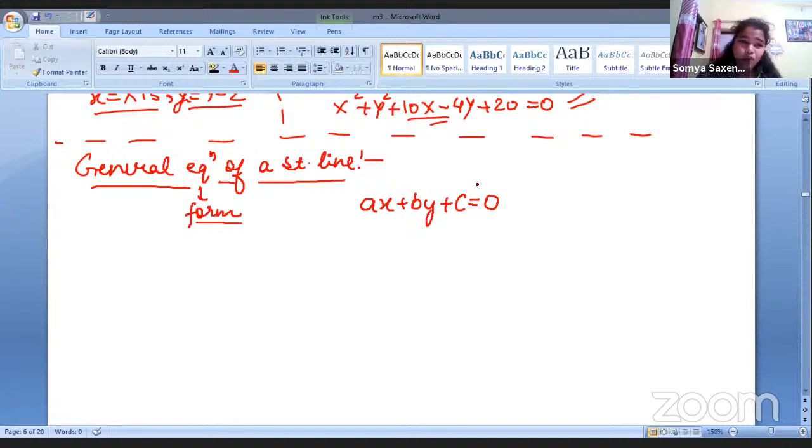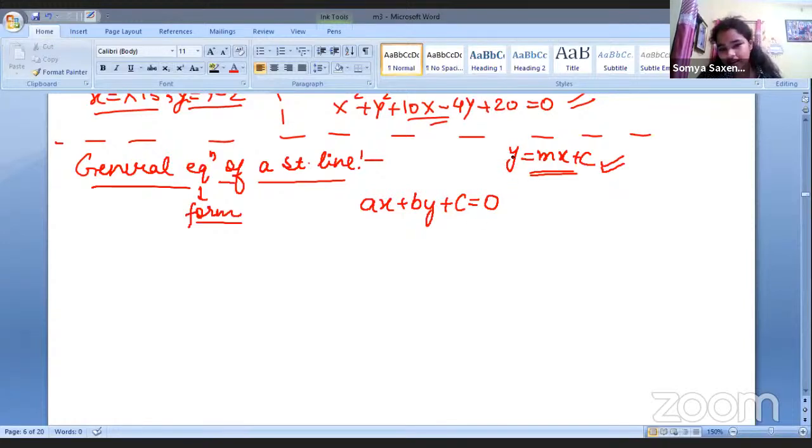Which one is the most useful form of the line? It is y equals mx plus c. This is the most desirable form. This is the general form. Now, how can we convert this one into this form? Because this is the one which we generally desire. We have to convert it in such a way that we get this. So how do we do this?